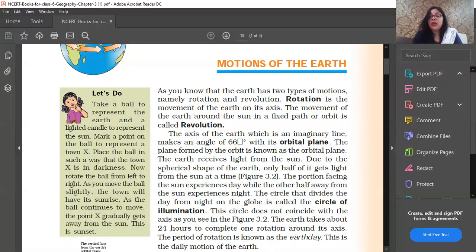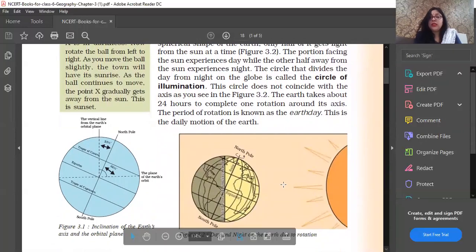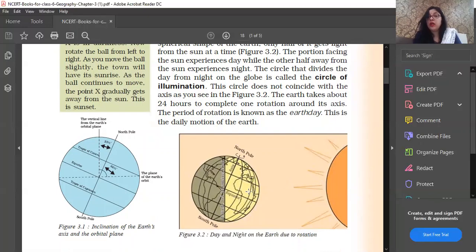So now we will study what the circle of illumination is. Before explaining this, let me show you this diagram. You can see this is the sun and this is your earth. What is happening in this diagram? The sun rays are falling in this area. You can see the north pole is there. The portion where the sun rays are directly falling will face day, and the portion where the sun rays are not falling will face night.